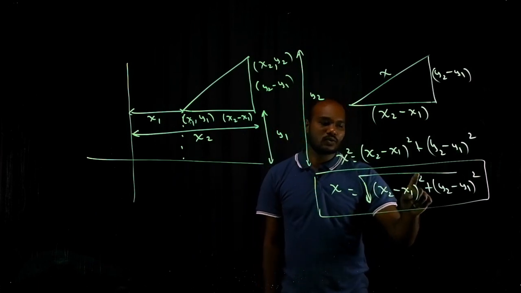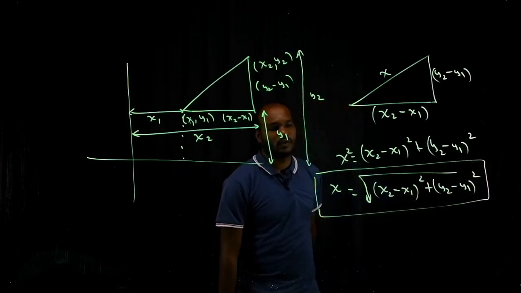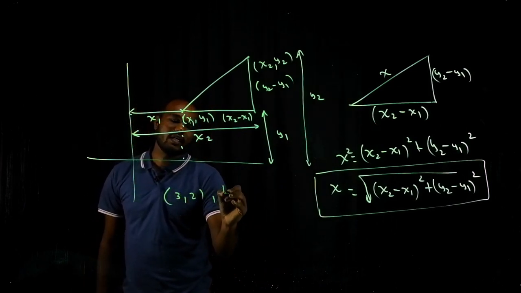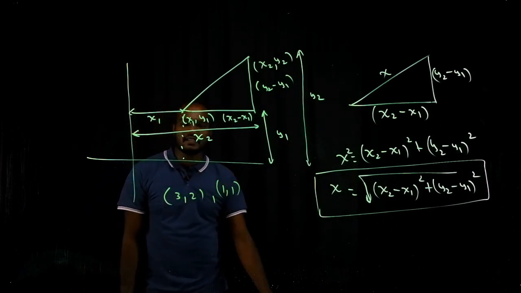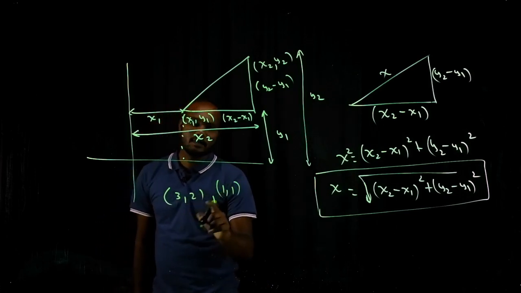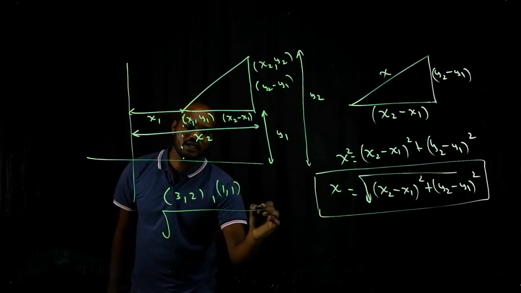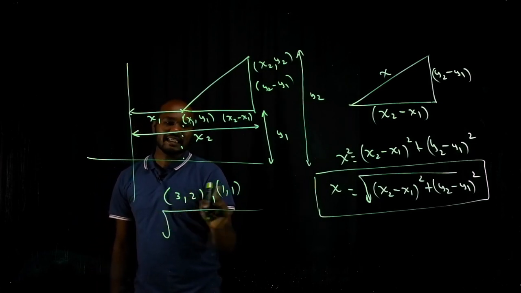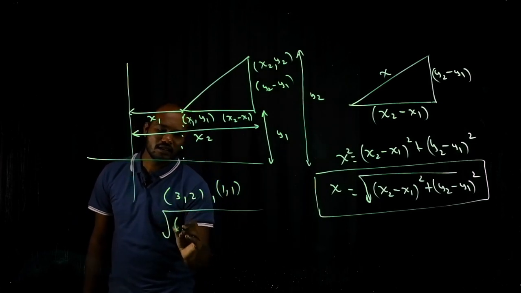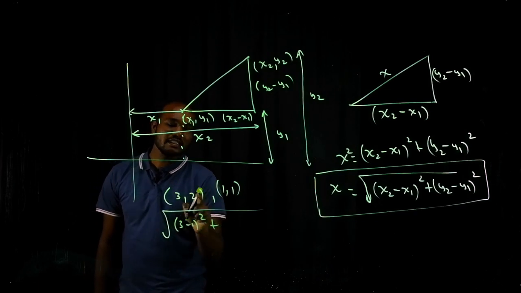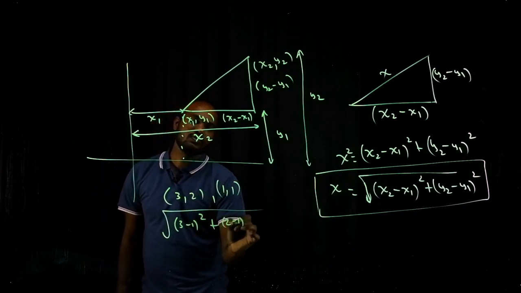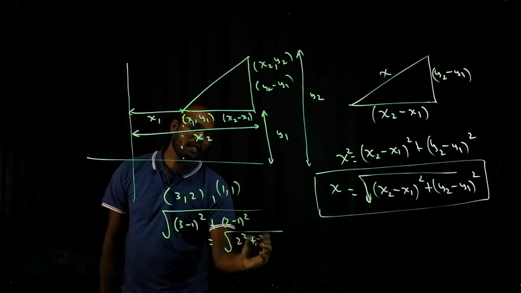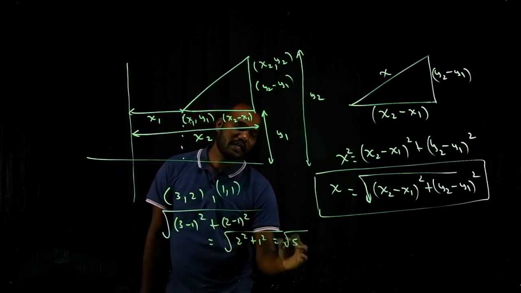x2 minus x1 whole square plus y2 minus y1 whole square. For an example, say they gave two points, 3,2 and 1,1. If they ask the distance between them, what you need to do? Take an under root, bigger minus smaller, 3 minus 1 whole square plus 2 minus 1 whole square. So this is root of 2 square plus 1 square, that is root 5.